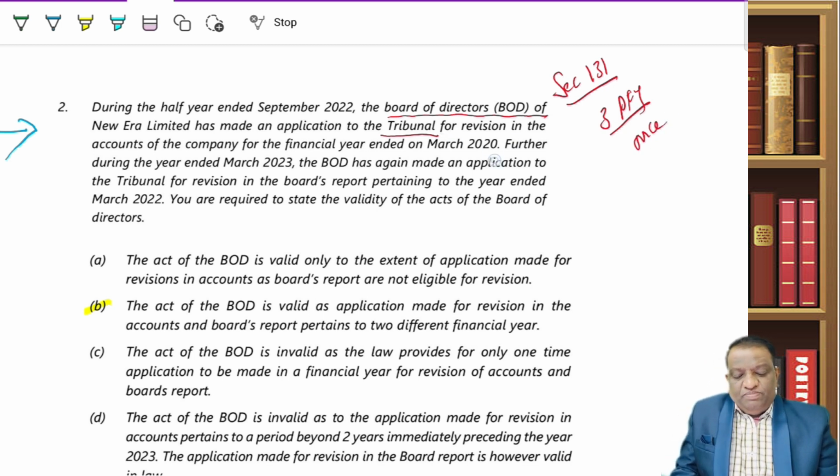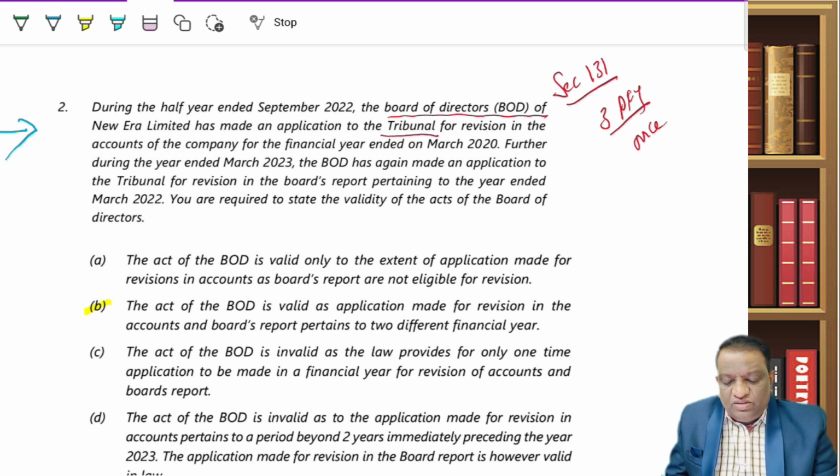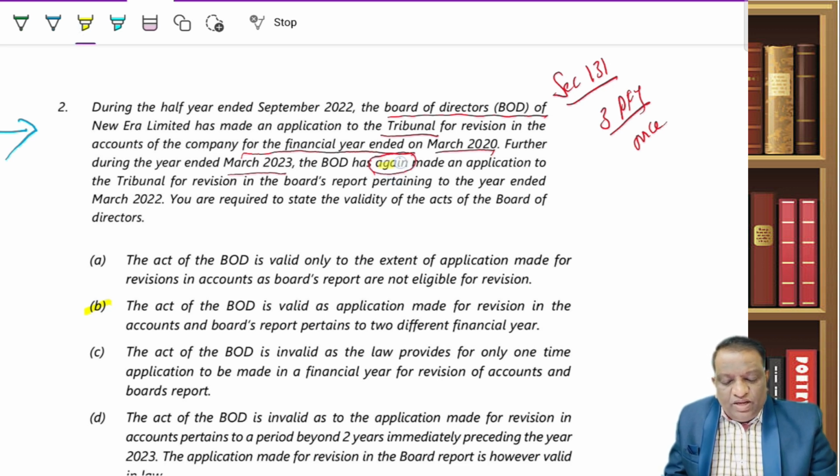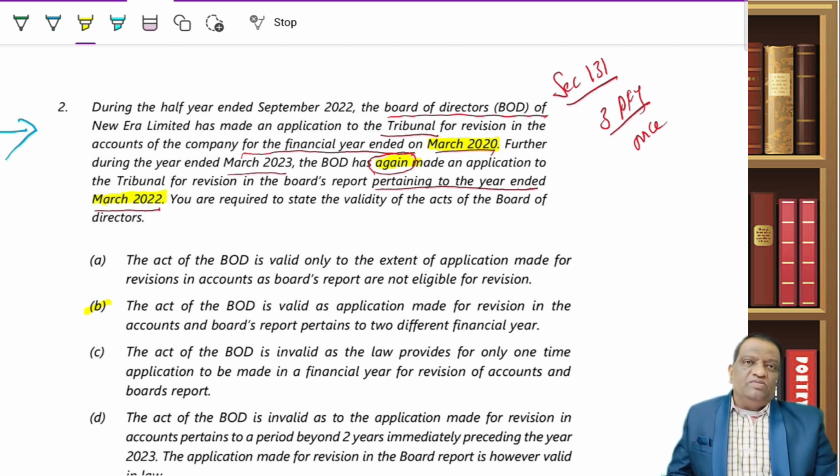Now, look at here. Revision in the financials for the financial year. Which year did they want to make this revision for? For 2020. Further, during the year ended 2023, the board has again made an application to the tribunal for revision, but this time it is pertaining to the year ended March 22. So, this is for the year 2022. See here, this is for the financial year 2020. This is for the financial year ending 2022.